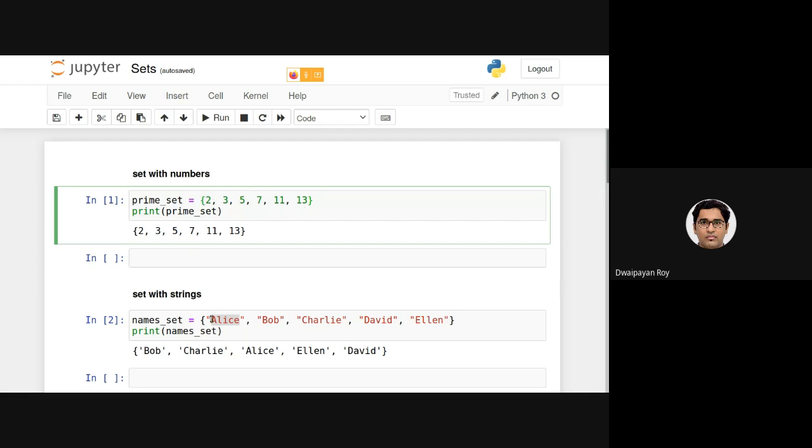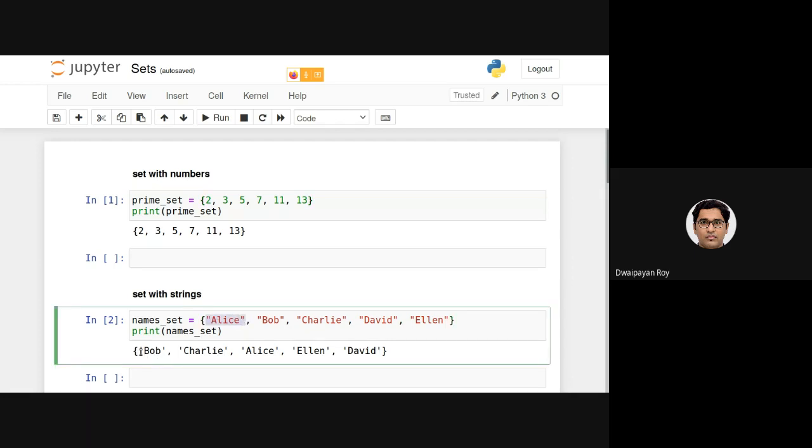But here, at runtime, on the fly, they are being allocated or created. That is the reason why they are getting printed in a different way than they are put inside this set. Now, why exactly in this order? That is because the data structure that is working behind a set is called a hash table.